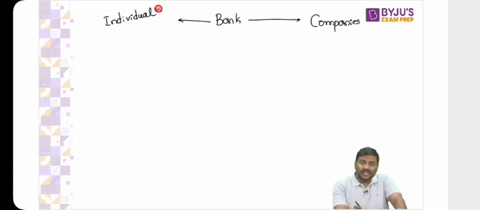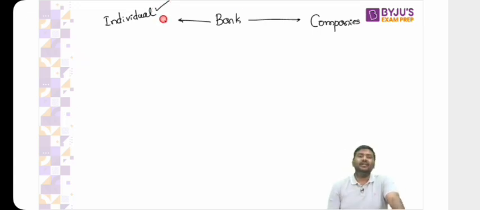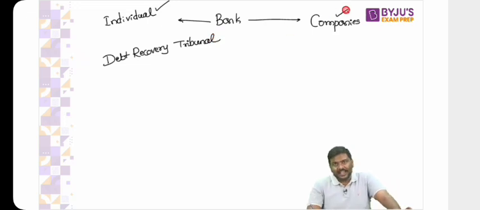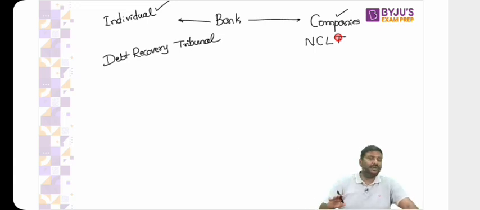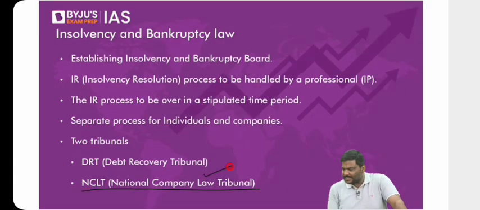Now, what if this individual borrower doesn't repay the loan? What if the retail borrower who has taken the loan doesn't repay it? In such cases, the bank will approach the debt recovery tribunal, DRT. A company has taken the loan. It will not repay the loan. In such cases, a bank will approach NCLT, National Company Law Tribunal. The long form is there in the subsequent slide. Have patience. You will come across the long form. Let me show you. National Company Law Tribunal, NCLT.